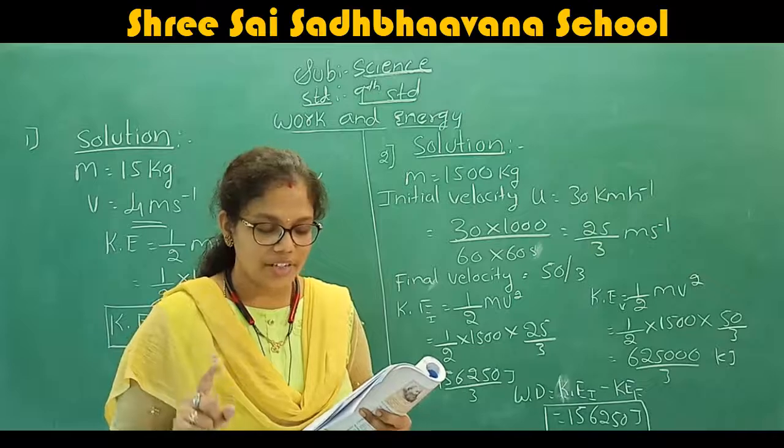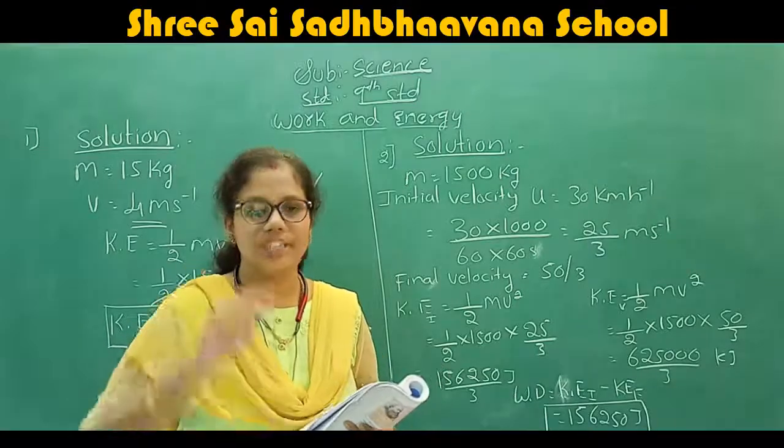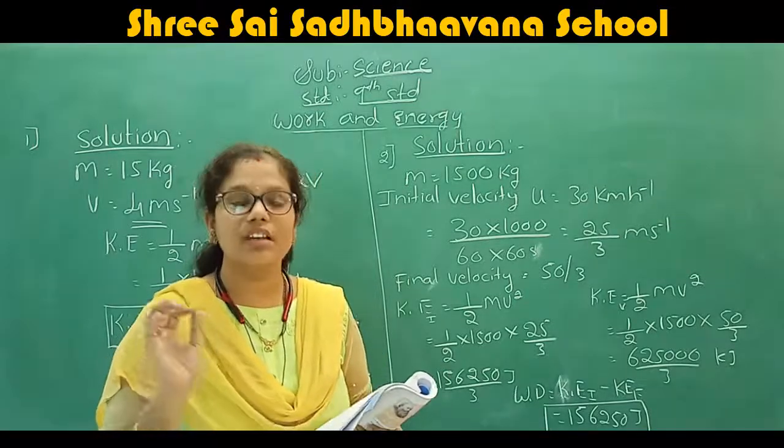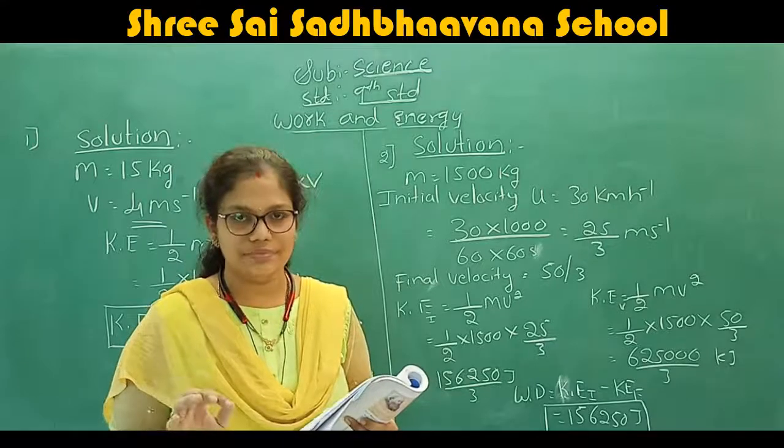If the mass of the car is 1500 kg, they have given the value of m as 1500 kg.